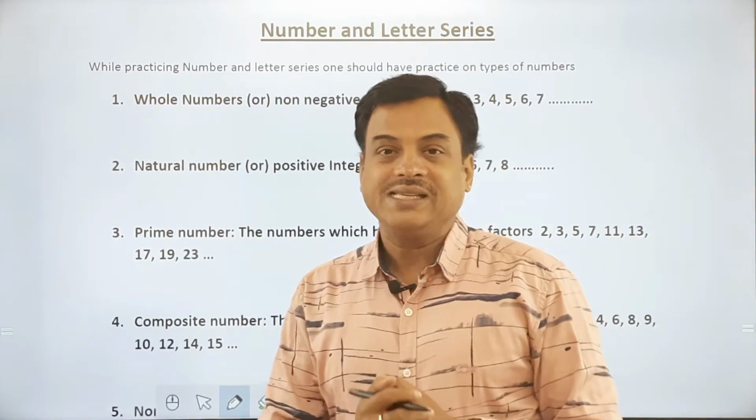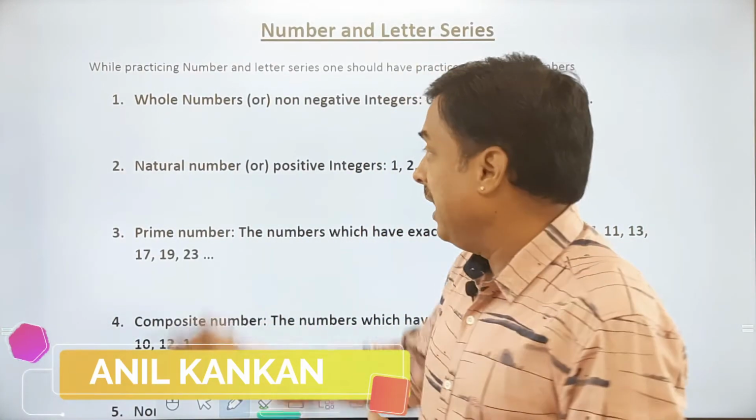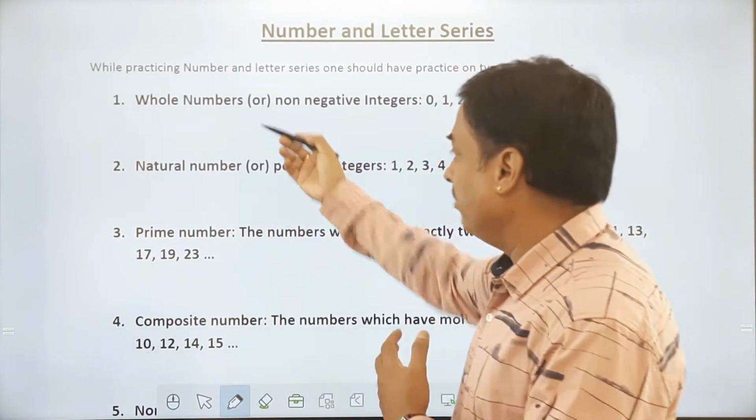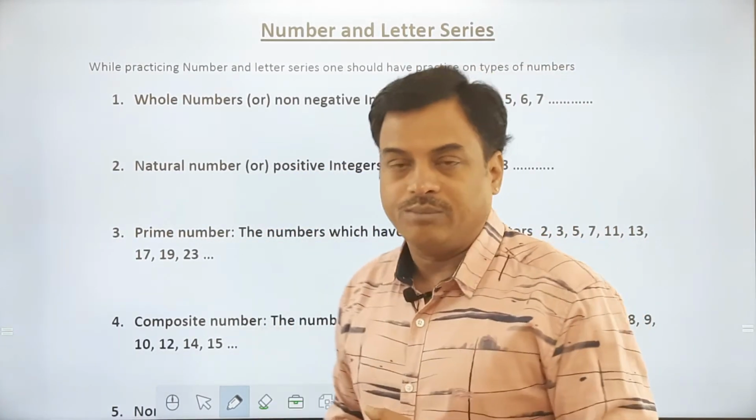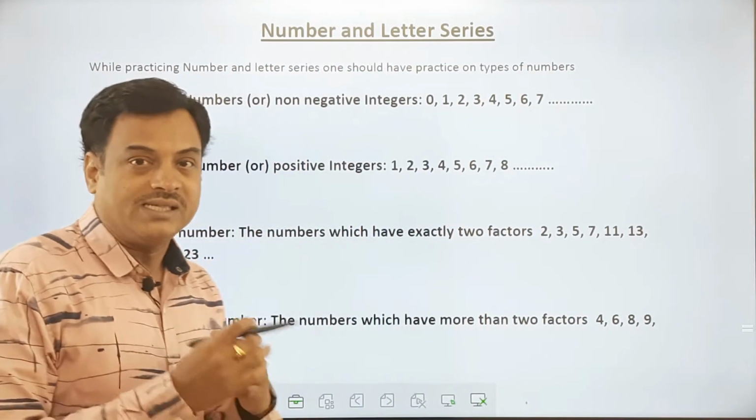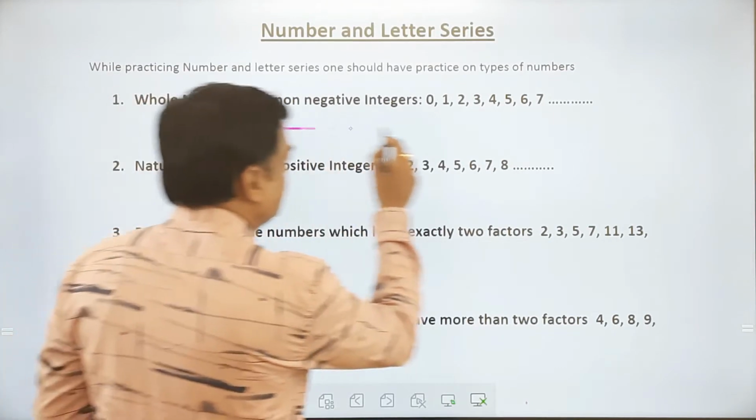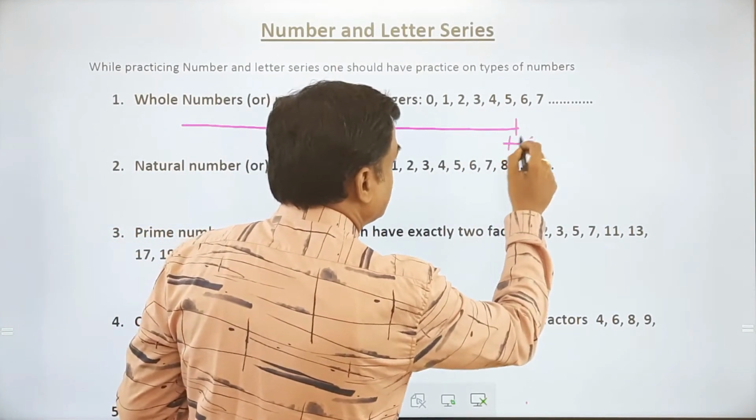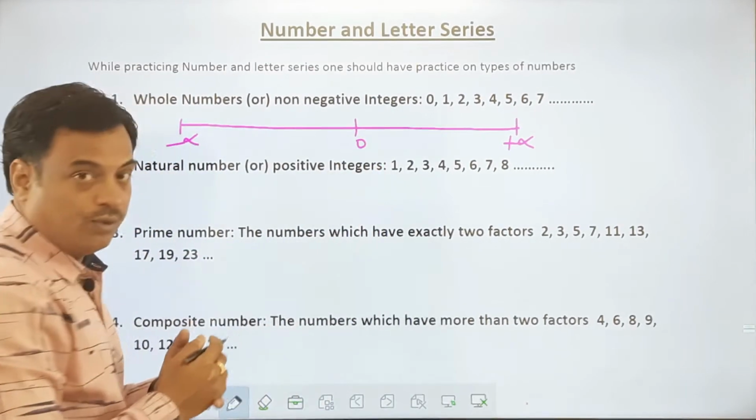Now, while practicing this topic, you need to know some types of numbers. Like here you can see whole numbers, natural numbers, prime numbers, composite numbers. You need to know these numbers carefully. As we all know, there is a number system from plus infinity to minus infinity, somewhere in the middle it is 0.